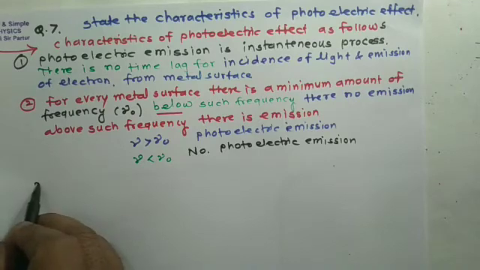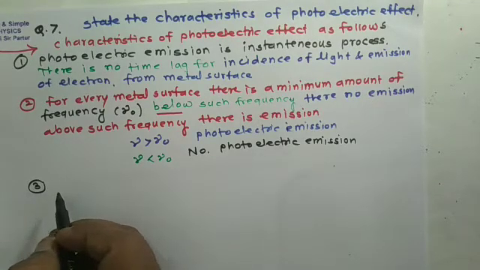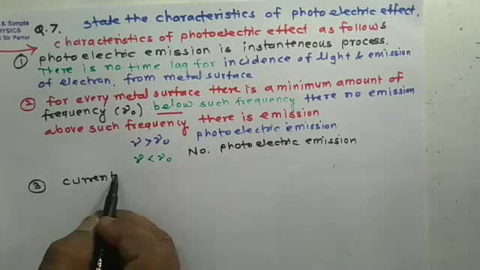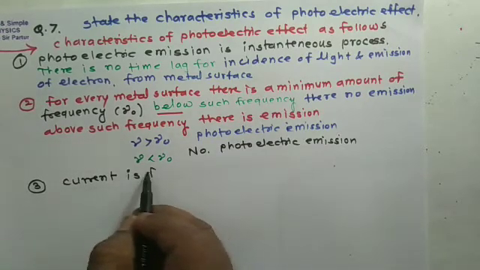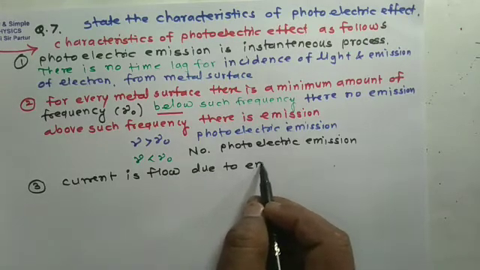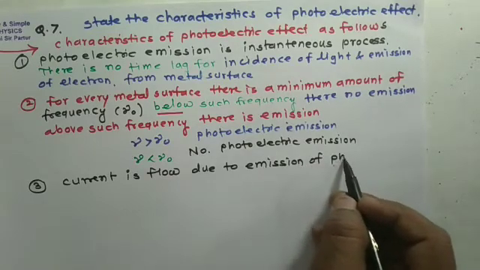The third characteristic: due to emission of photoelectrons, current flows.